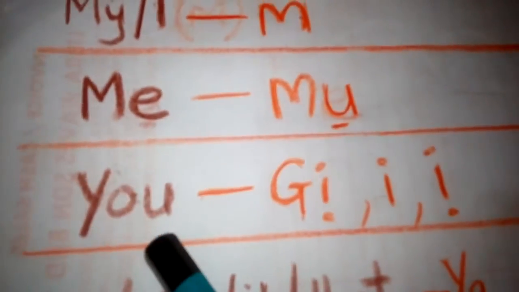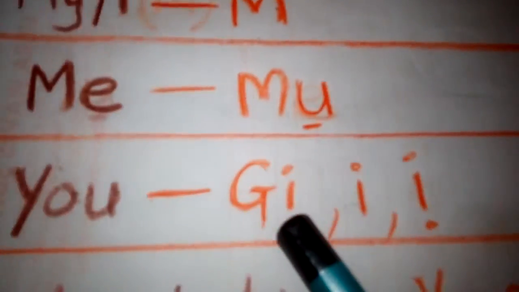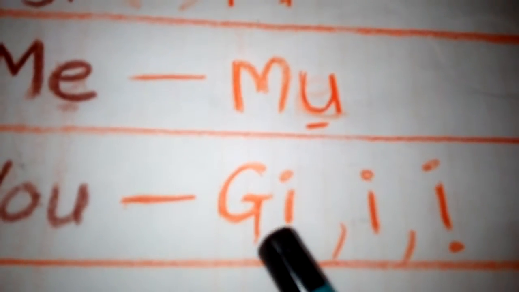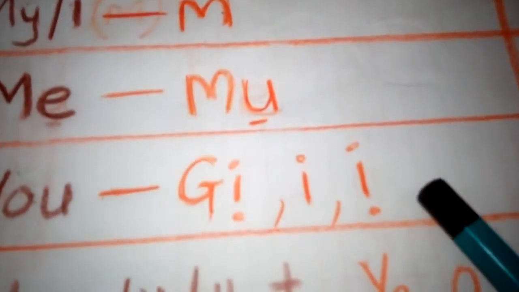So you is singular. It's a singular pronoun. In Igbo language it could be gi, depending on where you're using it or what you're using it as.